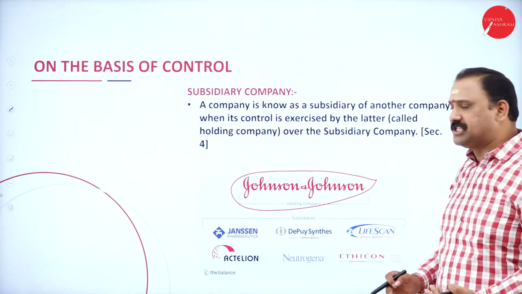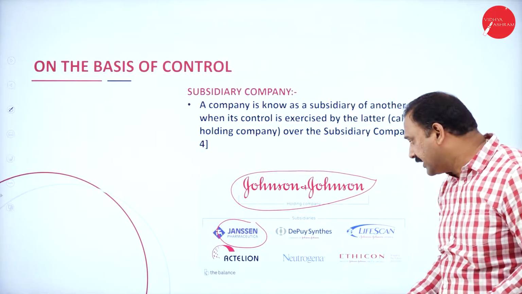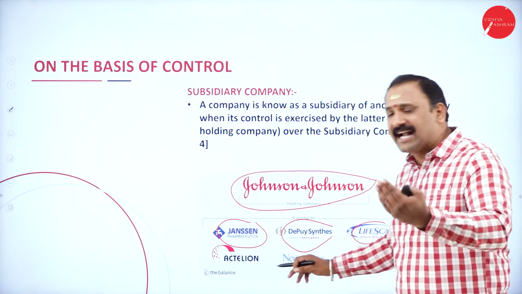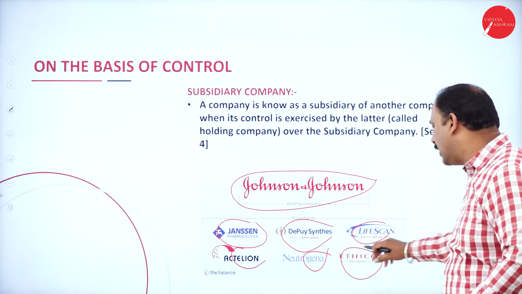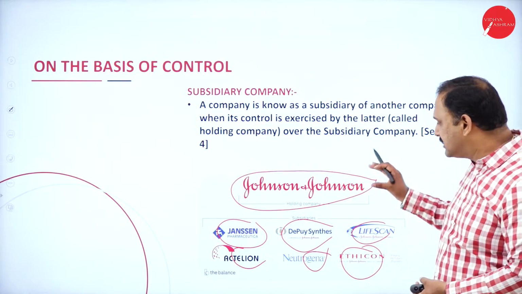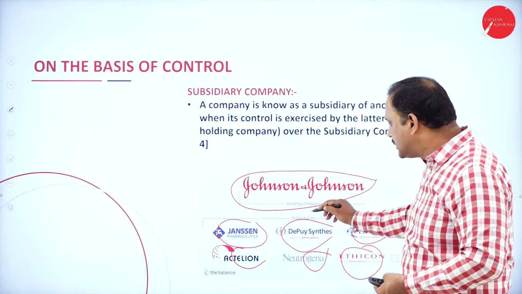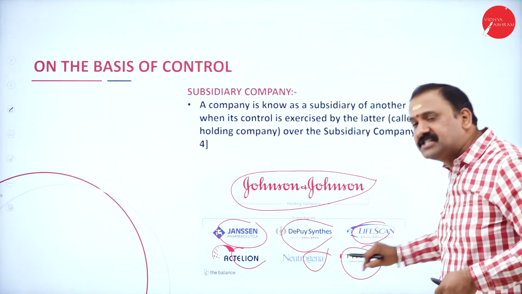Under the Johnson & Johnson company, there are the holding company, Janssen Pharmaceutica, DePuy Synthes, LifeScan, Actelion, Neutrogena, and Ethicon, which are all part of the Johnson & Johnson company. Now, what these companies are doing is on the basis of control. Johnson & Johnson is the holding company which holds all six companies.